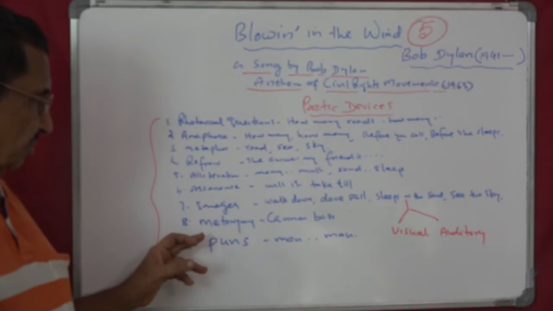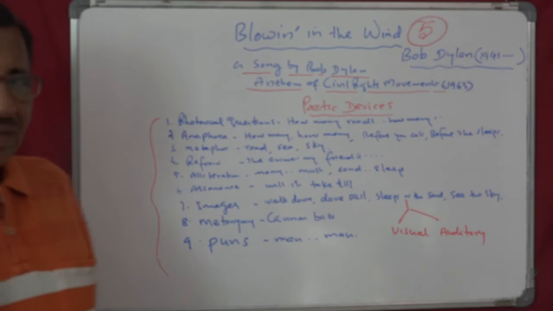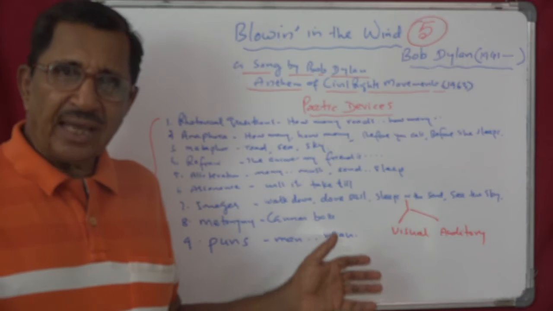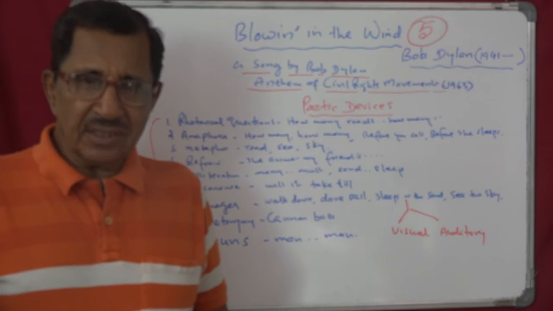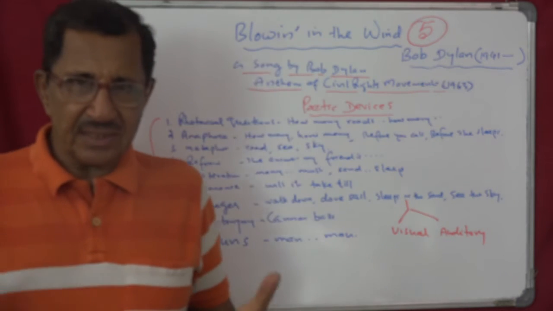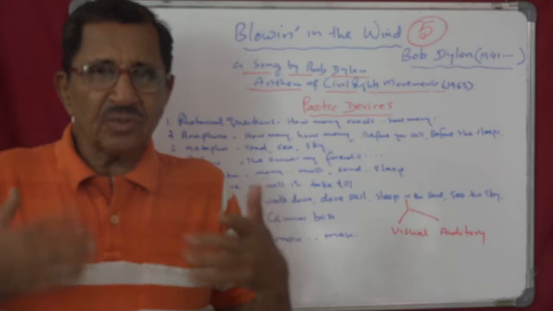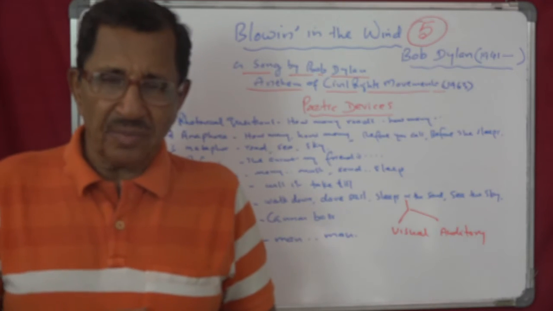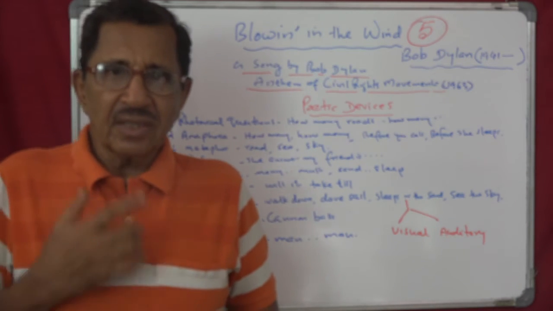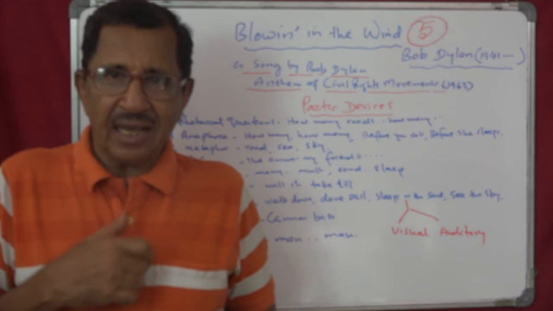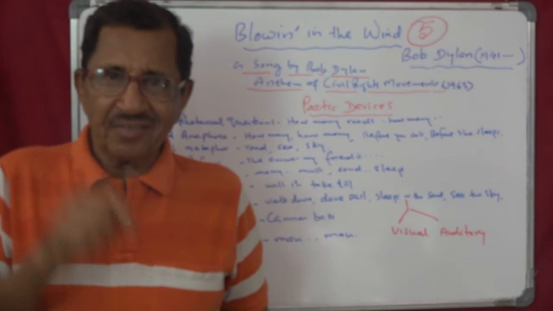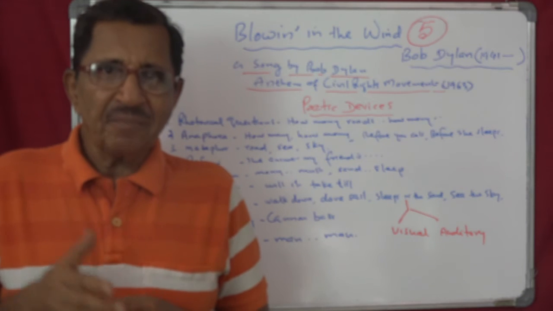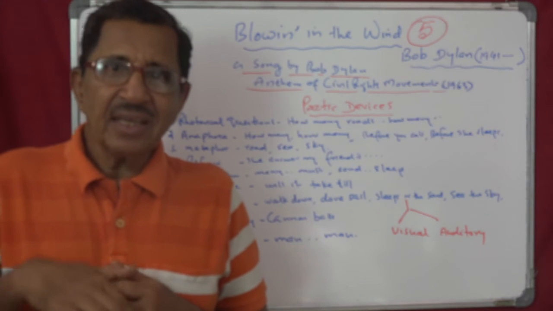The next one is metonymy. Metonymy means substituting one thing for the other. Cannonball is a substitution for weapons, all the weapons used in the war. So it is metonymy. Just as instead of language we said tongue, mother tongue. So tongue there is metonymy. You are substituting language by tongue.